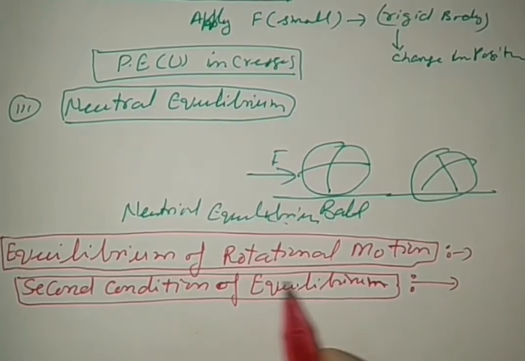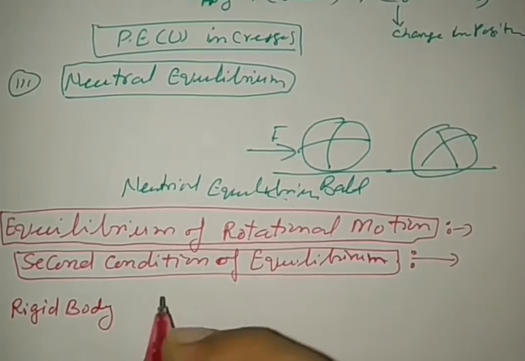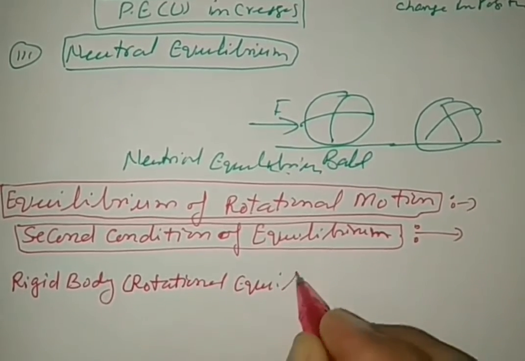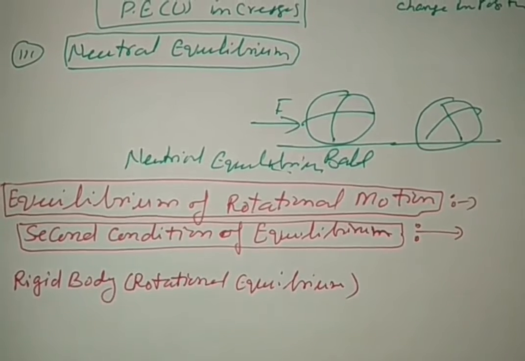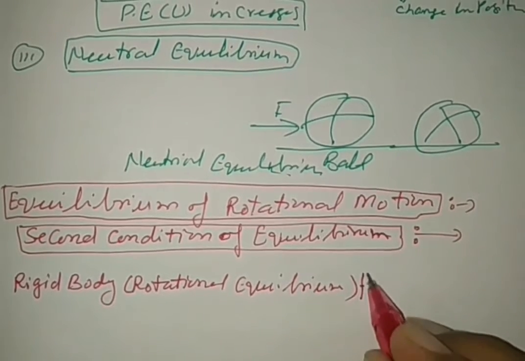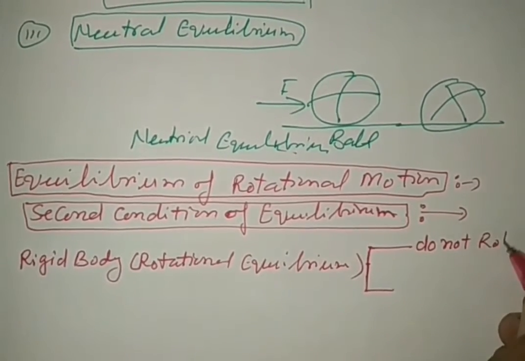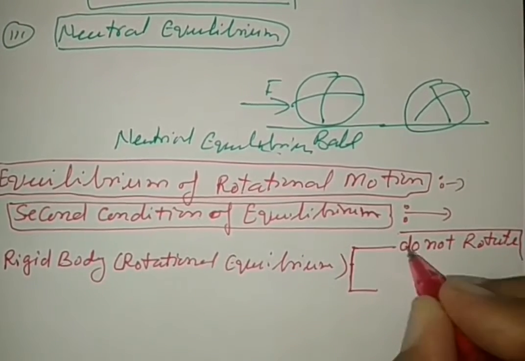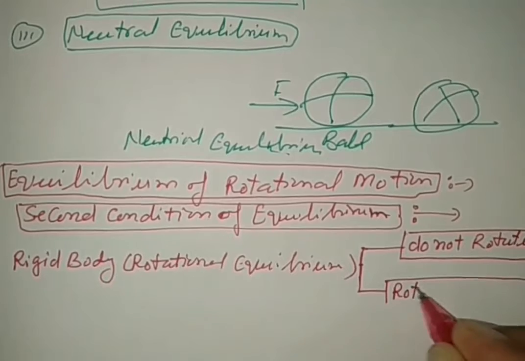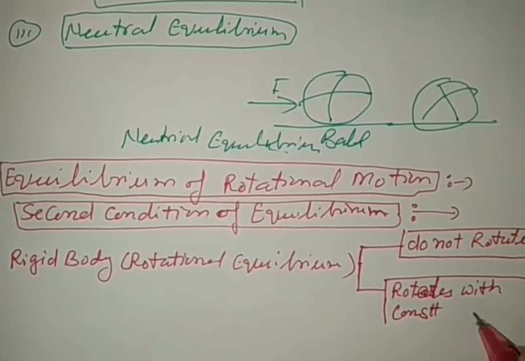Rotational motion: a rigid body is said to be in rotational equilibrium, where equilibrium means no change in position, if the body does not rotate, or if it rotates with constant angular velocity omega.